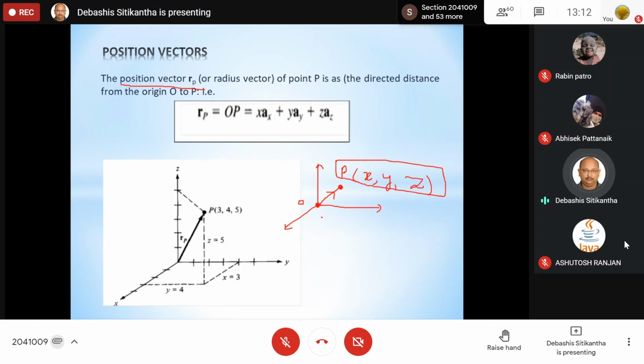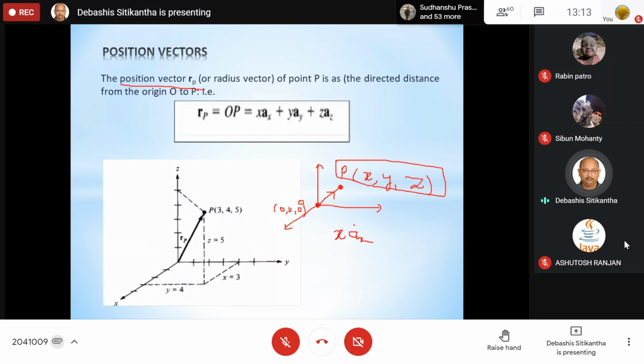In this case, since the origin has the coordinates 0, 0, 0, finding the position vector is quite easy. Simply, component by component, the x component of P minus the x component of the origin comes out to be x, and you put an x cap.